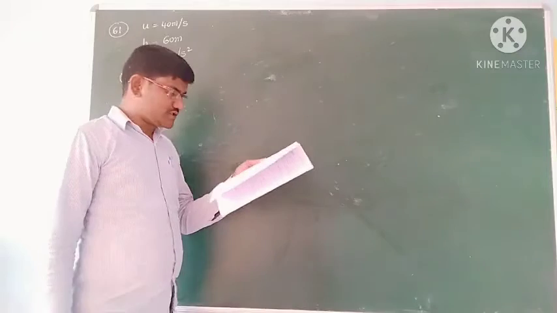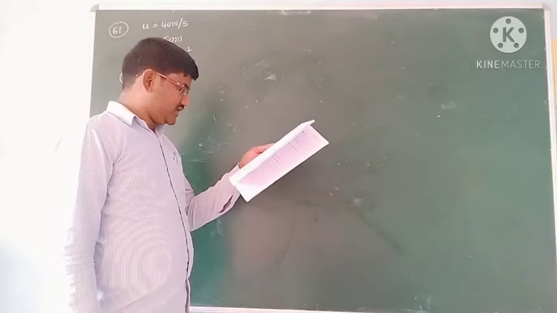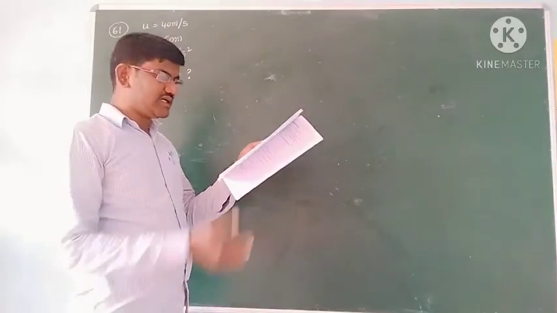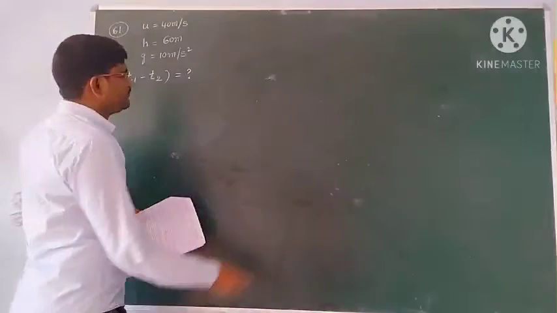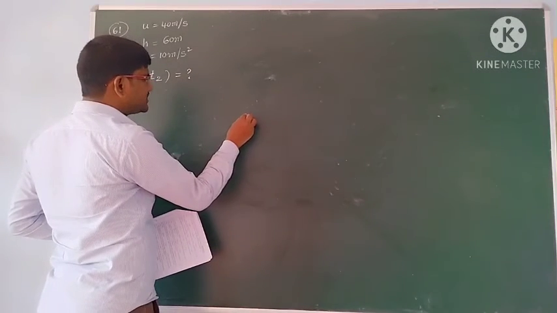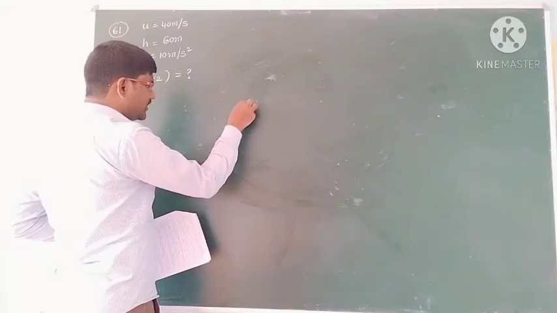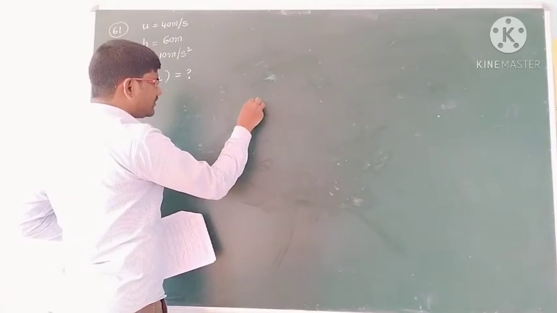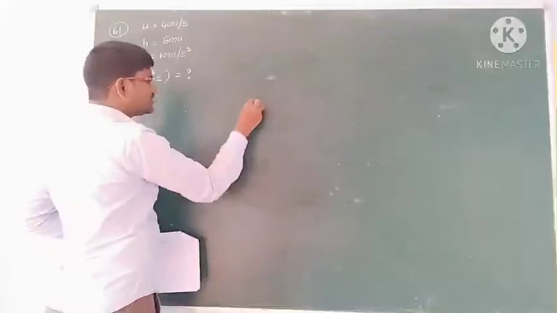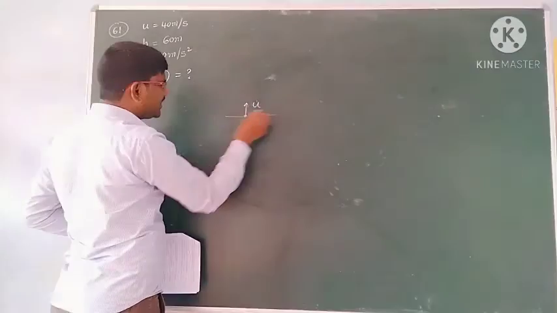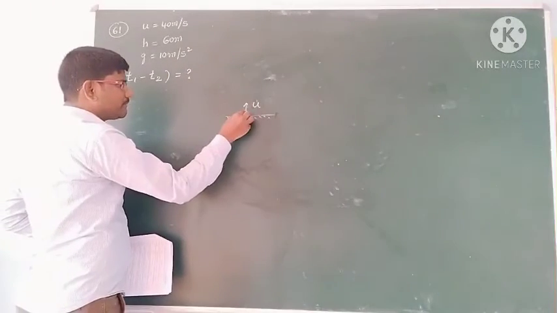A stone is projected vertically up from the ground with certain velocity, that is u. That u is 40 meters per second. Now see students, this is the point, and from this point we projected a stone vertically up with a velocity of 40 meters per second. So this u is 40 meters per second, and consider this is the ground or the reference line. From this point we projected a stone.